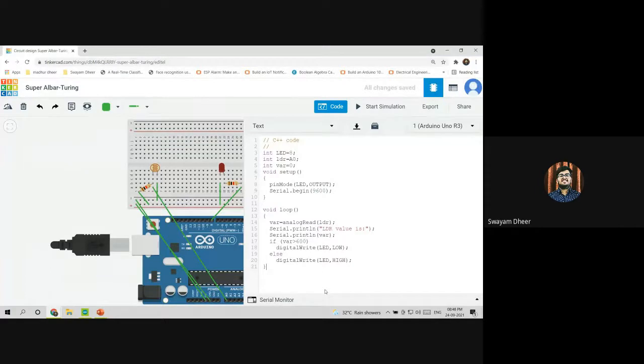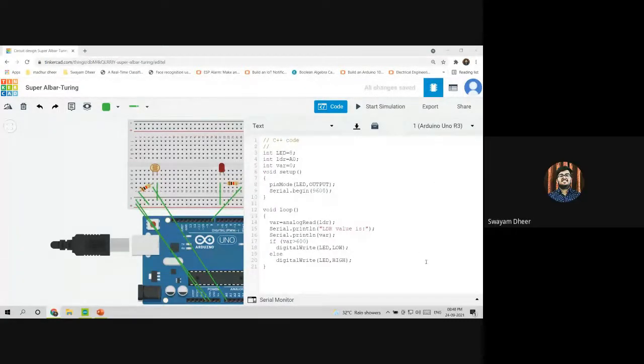So Ankit, I'm starting the simulation now. Where is the attendance link? Please type it in the chat box. It's only for the second year, so register for the course under IET.